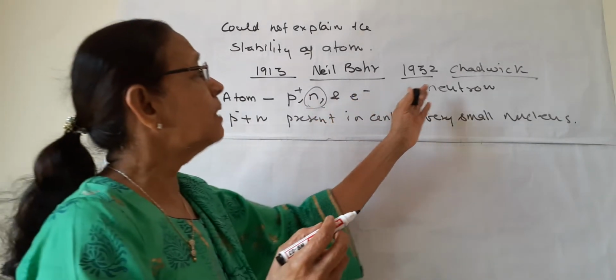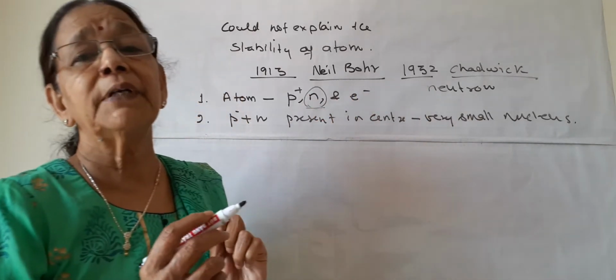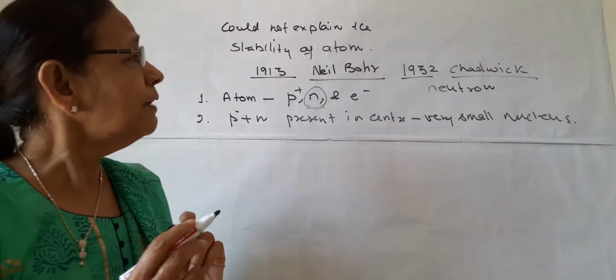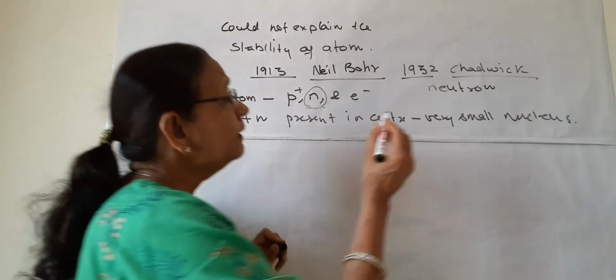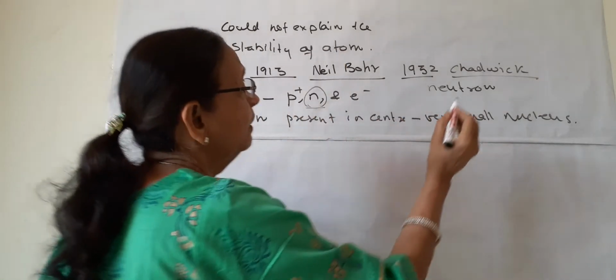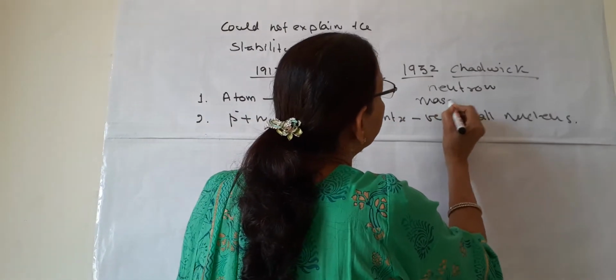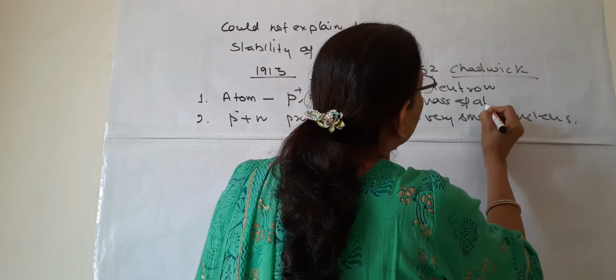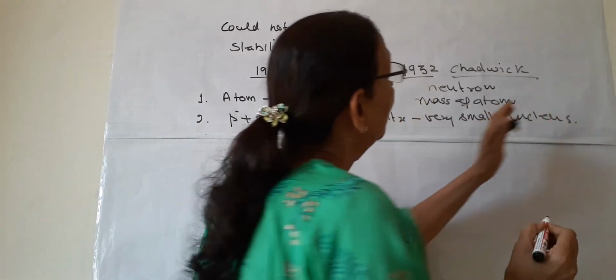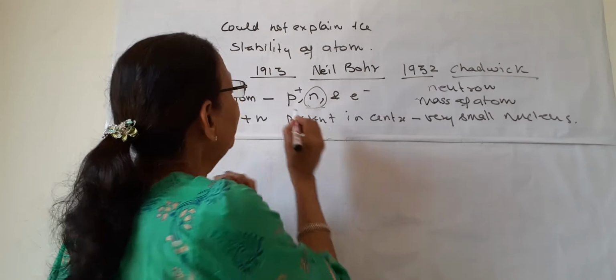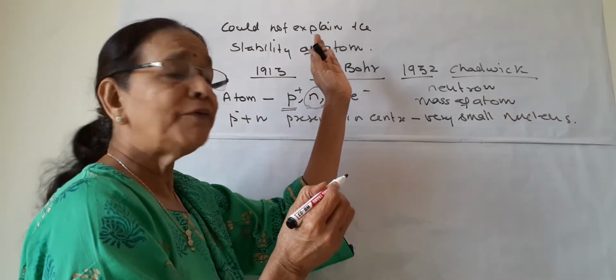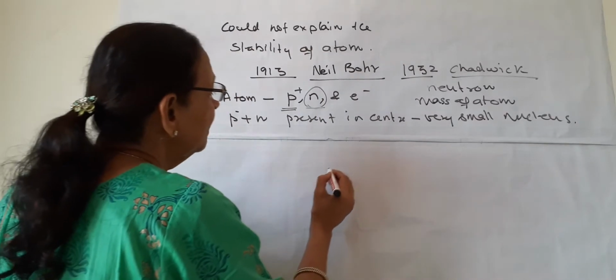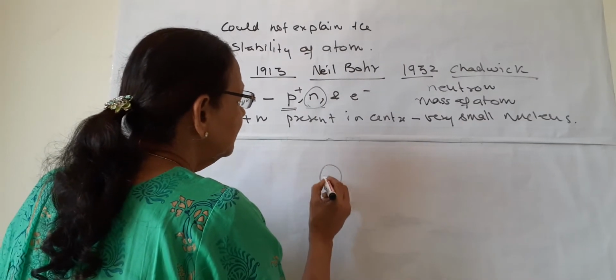Now we can ask how Chadwick discovered this neutron. When he was doing experiments, he saw that the mass of atom is not according to the mass of proton. Before Neil Bohr or at the time of Rutherford, it was seen that the nucleus is present in the center.